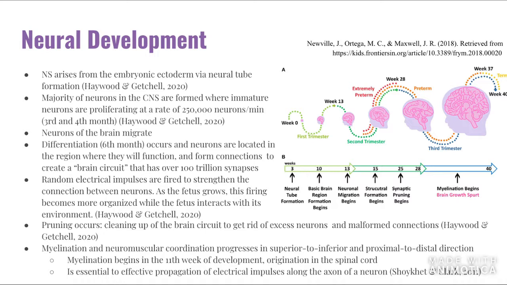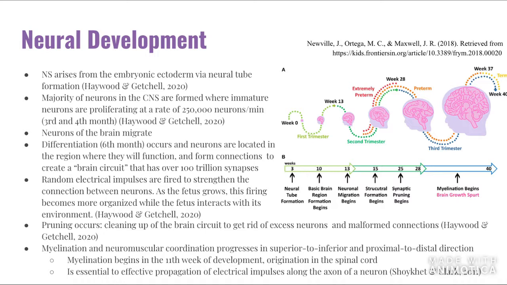Neurons of the brain migrate and then differentiate once they are in the location of the body where they will function, and form connections to create the brain circuit, which has over 100 trillion synapses. Random electrical impulses are fired to strengthen the connection between neurons. As the fetus grows, the firing becomes more organized while the fetus interacts with its environment. The differentiation of neurons occurs in the 6th month of gestation.